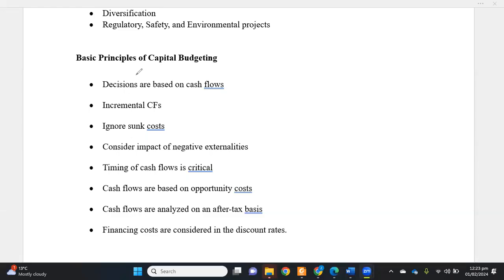There are some basic principles of capital budgeting. First one is that decisions are based on the cash flows. So in capital budgeting, we evaluate all the projects and we calculate their cash flows. We do not calculate the accounting income. So decisions should be based on the cash flows, not on accounting income.